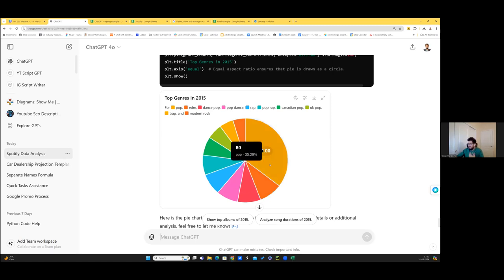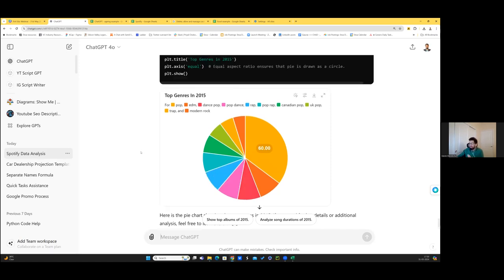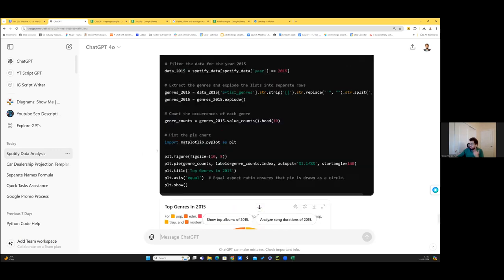So pop had 60%, then there was EDM, dance pop, pop rap, just different kinds of categories, right? Modern rock, all of these. And you can download this and simply paste it directly in your PPT. So it is able to do the data analysis and give you the chart also.